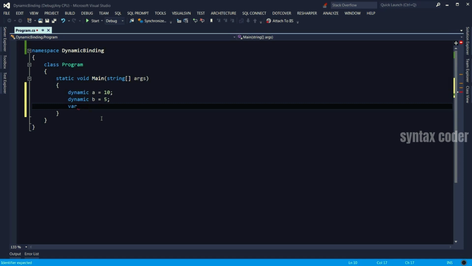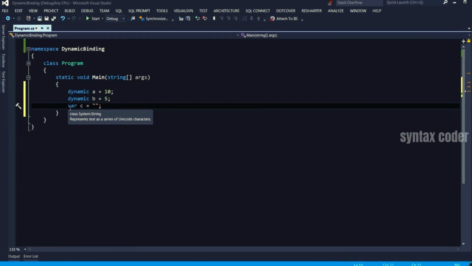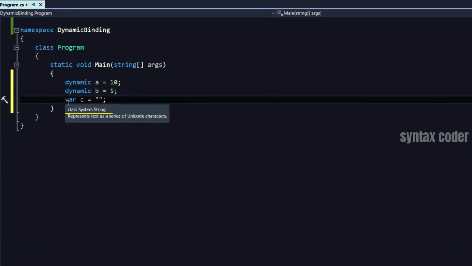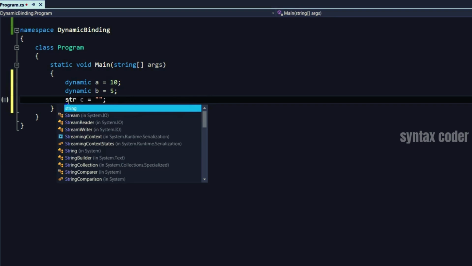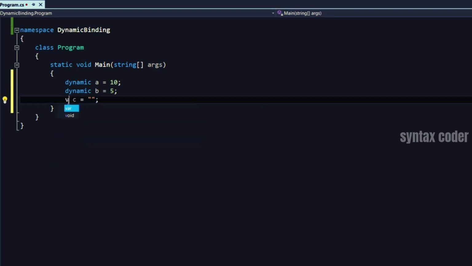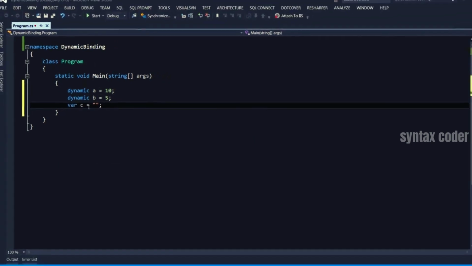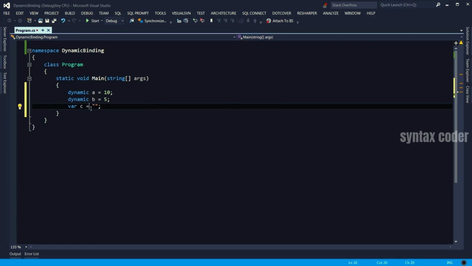Var is basically a shorthand way of writing code and letting the compiler decide what type a given variable should be. So if I say var c equals empty string, then if I hover my mouse over var, var is a string. It's a short way of writing code. I could just write string here, but var is a little bit shorter. Now, the interesting thing here is if I define C as A plus B, because A and B are dynamic, C will end up being dynamic.